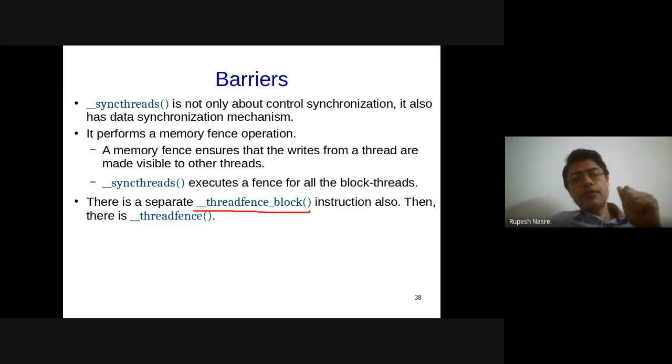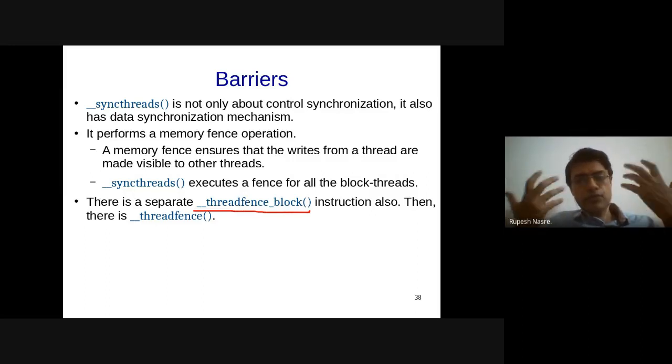It so happens that we usually do not require these mechanisms because these are implicit in syncthreads. So syncthreads has two parts. One is control synchronization, all the threads meet there. The second part is data synchronization, which means that the effects of all the statements before the syncthreads are going to be visible to any statement after the barrier. And therefore there is data synchronization implicit as well as control synchronization, and therefore we are able to visualize and argue about the code correctness easily when we are dealing with syncthreads.